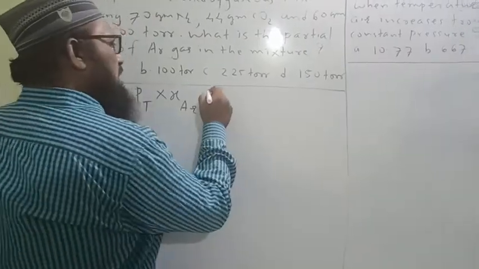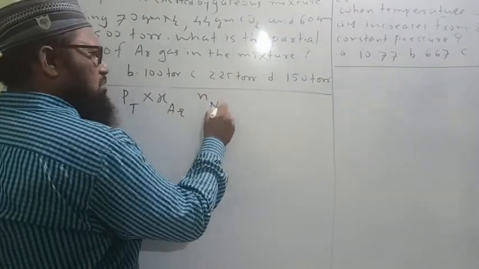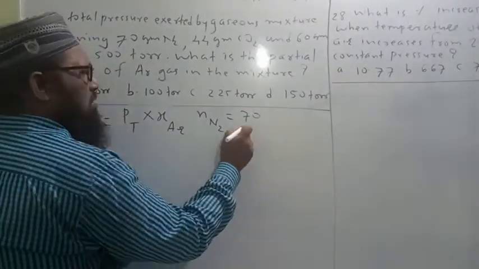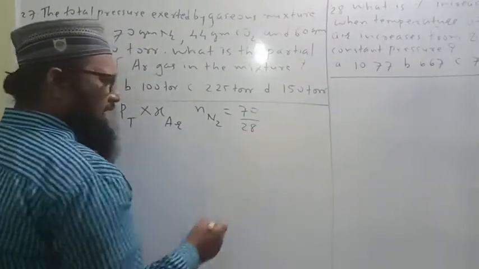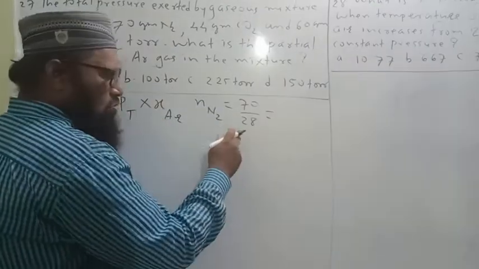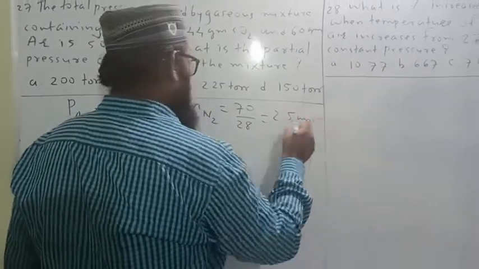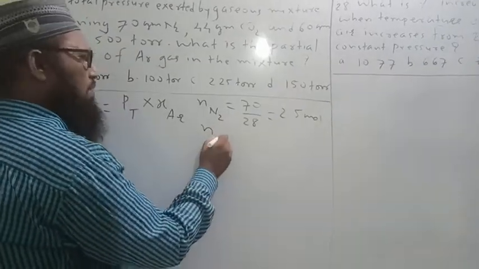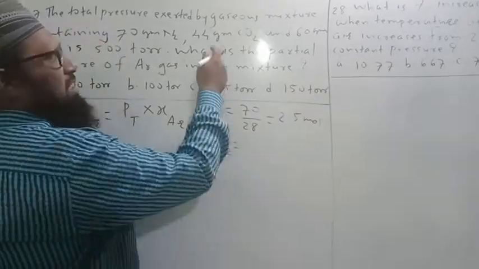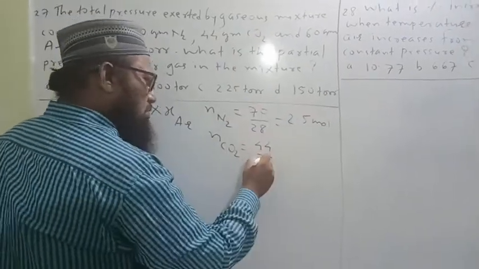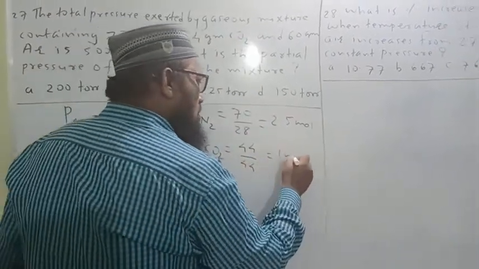Let us calculate the number of moles of nitrogen gas. Given weight 70 gram, molar mass of nitrogen 28. This is equal to 2.5 mole. The number of moles of carbon dioxide gas, given mass 44, molar mass 44, is 1 mole.